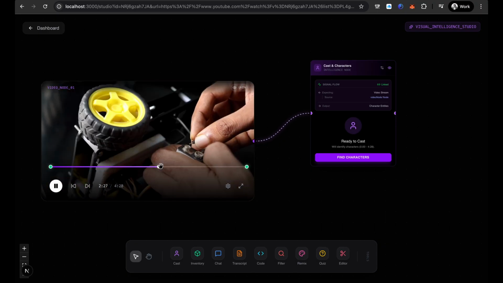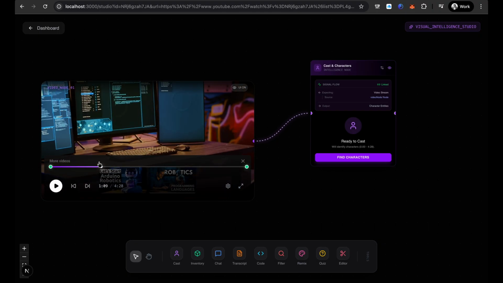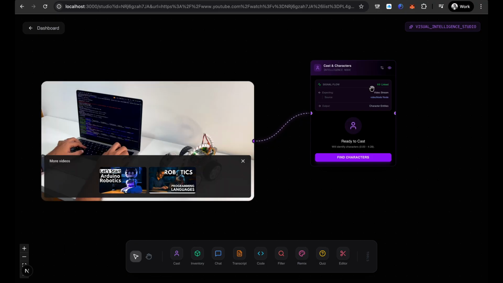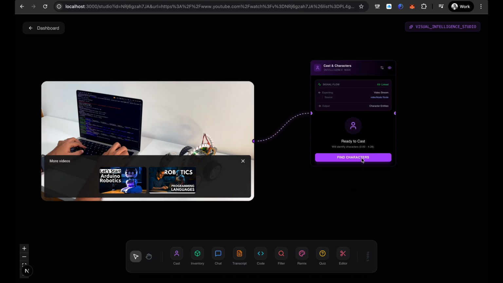So it's full of robotics related things. And gradually we will be able to extract the data from here, right? Let's see what it will be able to do. Let's see first about the cast, who the person is. Let's voice segment and everything.